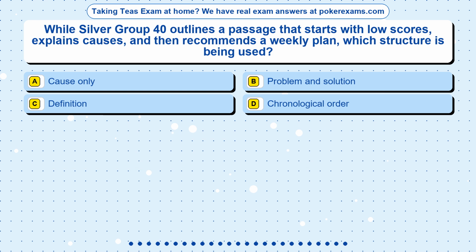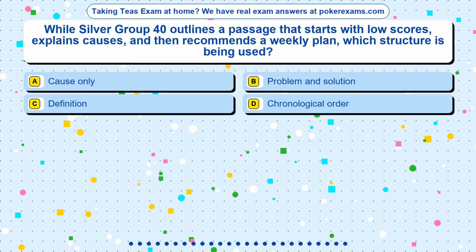Question 4. While Silver Group 40 outlines a passage that starts with low scores, explains causes, and then recommends a weekly plan, which structure is being used? Option A. Cause only. Option B. Problem and solution. Option C. Definition. Option D. Chronological order.